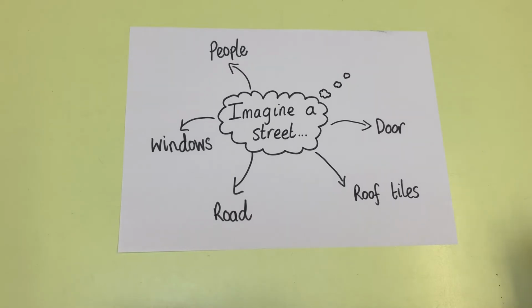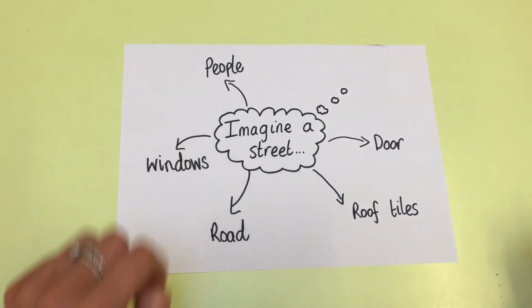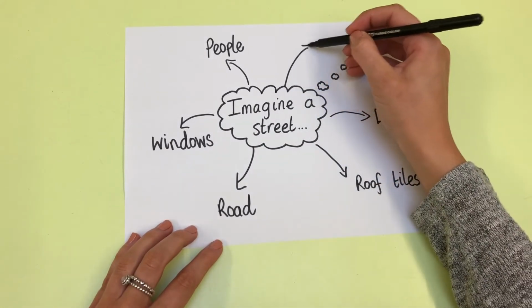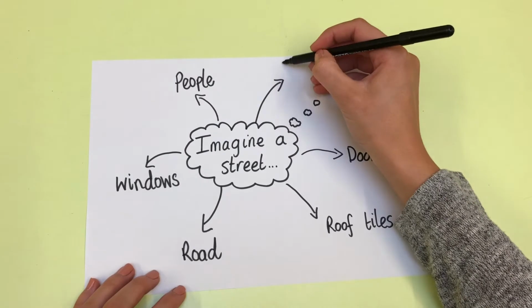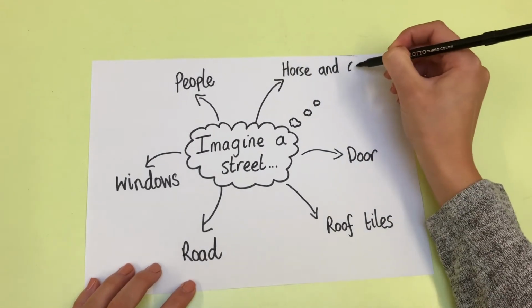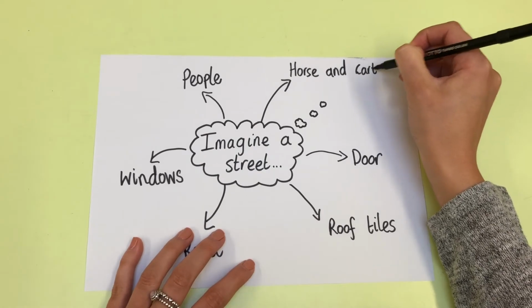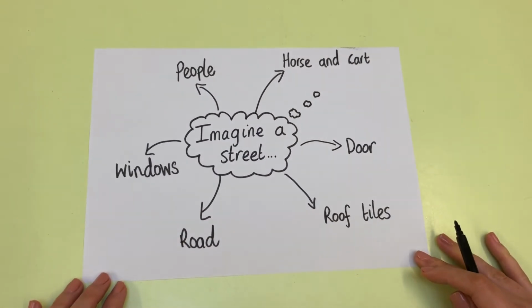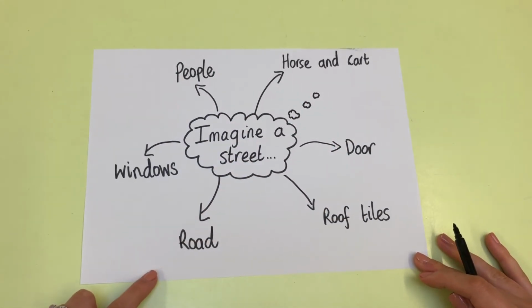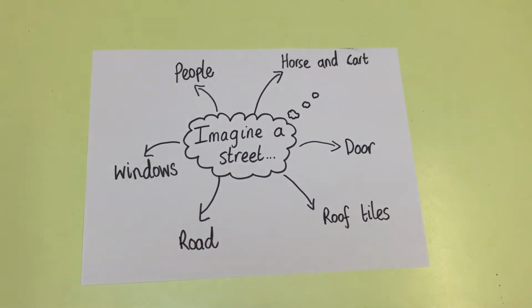I'm then thinking that the people in 1666 used horse and carts to get around. So I'm going to use my imagination and I might change how they get around. So we are going to use these ideas. We've taken things back from the streets and the houses from 1666, and we are going to really think outside the box, use our great imagination, and we're going to now look at our plan together.